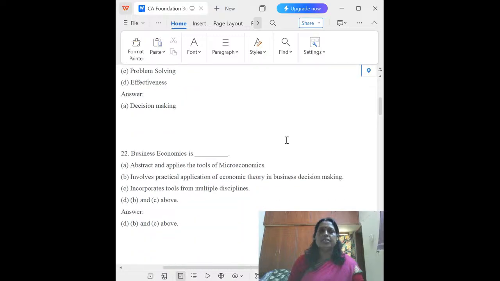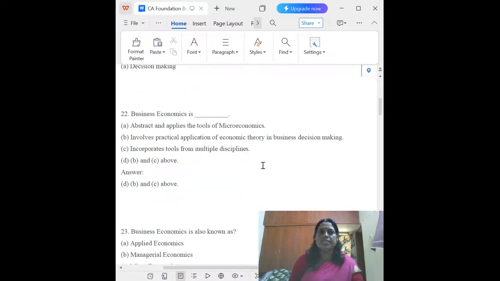The next one, business economics is. Business economics means B, C, and D. It involves the practical application of economic theory in business decision making, and it also incorporates tools from multiple disciplines. So the answer is B, C, D. Three are correct. A is not the only answer. That is why it includes B, C, D. This is called business economics: the decision making of business and multiple disciplines. It incorporates tools from multiple disciplines.